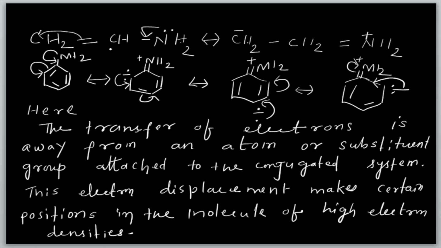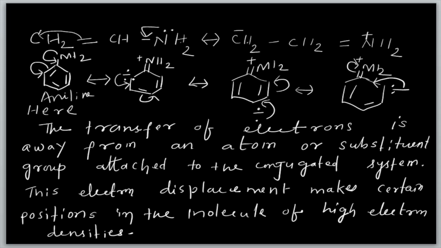Now, you can see electrons jump from here to here, away from the substituent. Now it is cyclic, and it is called the benzene aniline structure. This is called aniline. In aniline, NH2 is donating in nature, and it donates the electron pair here, and the pi bond electrons come to this carbon.